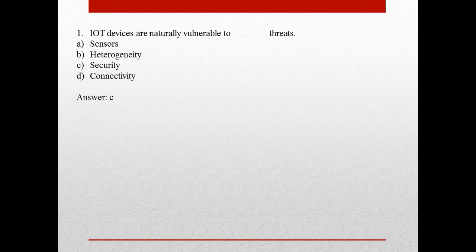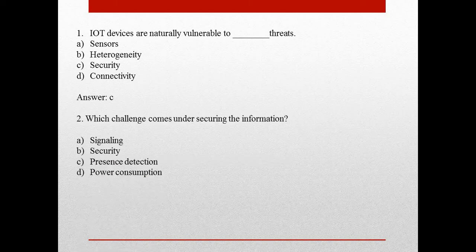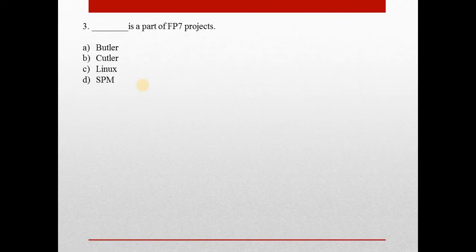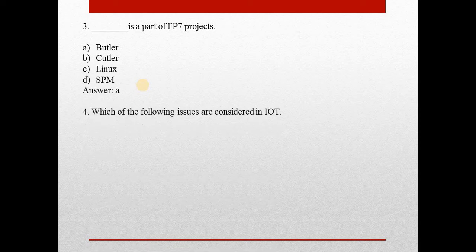Answer is C, security. Second question is, which challenge comes under securing the information? Answer is B, security. Third question is, what is a part of FP7 projects? Answer is A, Butler. Fourth question, which of the following issues are considered in IoT?